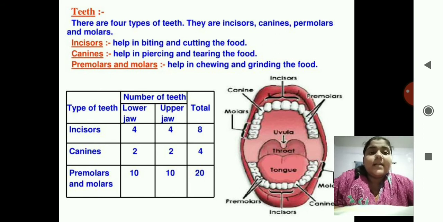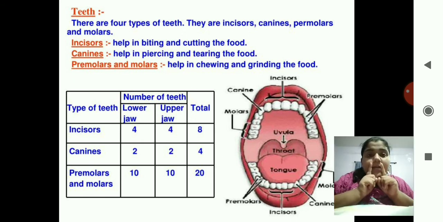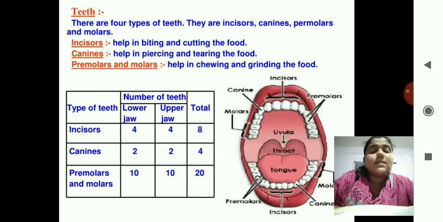Next are the canines. Canines help in piercing and tearing the food. Sorry, children, there was a reading mistake by me.